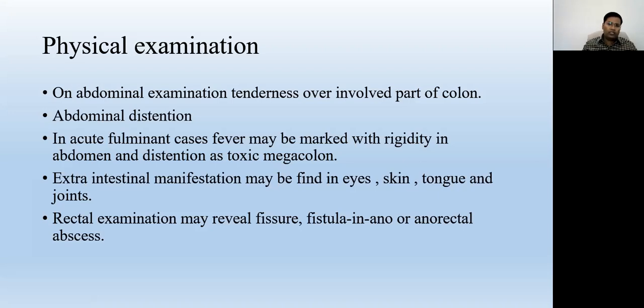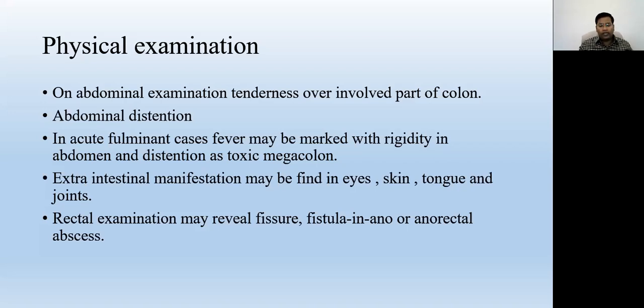If the right colon or the ileocecal part is involved, then the right iliac fossa. So the abdominal tenderness depends on the involved parts. Commonly the transverse colon is involved, so the tenderness may be in the epigastrium. There may be fullness due to dilation, and if dilation is there, then abdominal distension is present.